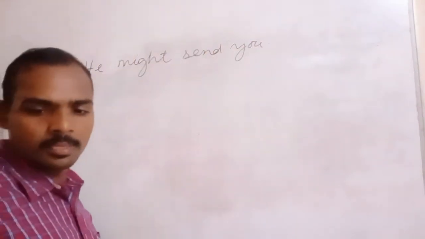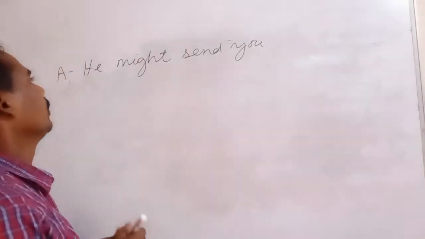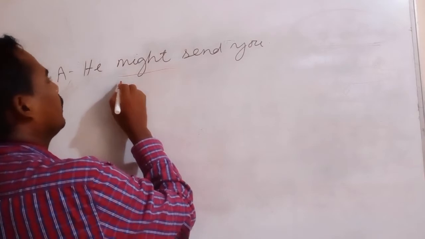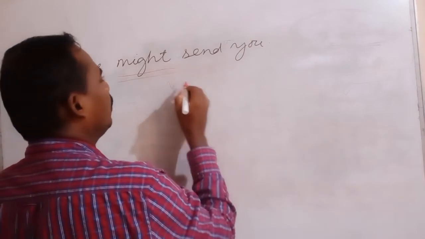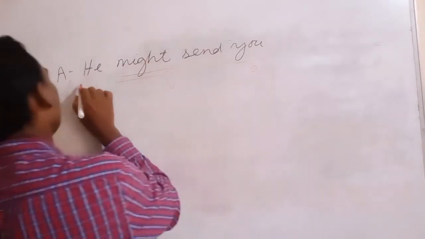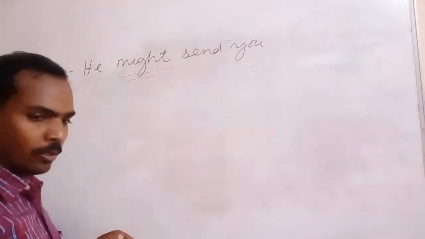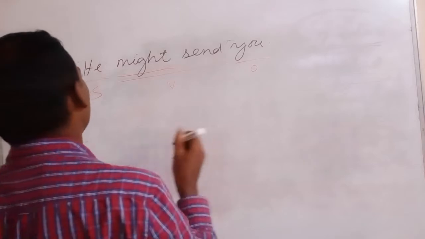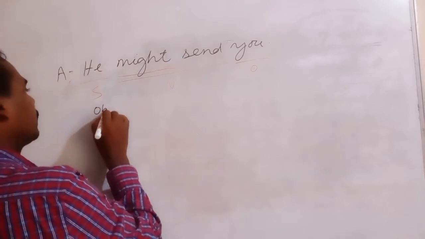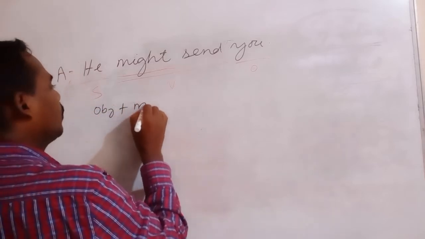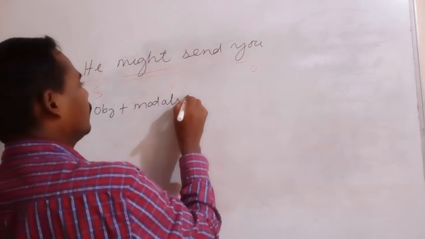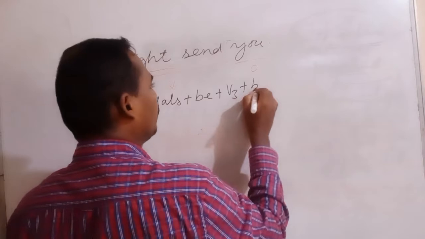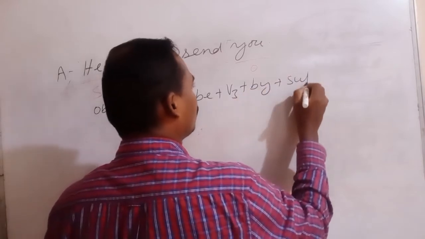Here might is the modal verb, might send is the verb, you is the object, he is the subject. You have to follow the rules. As per the rules, object plus modals plus be plus third form of the verb plus by plus subject.